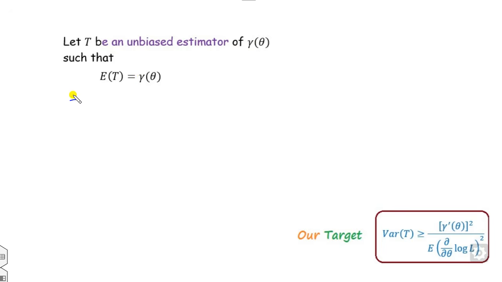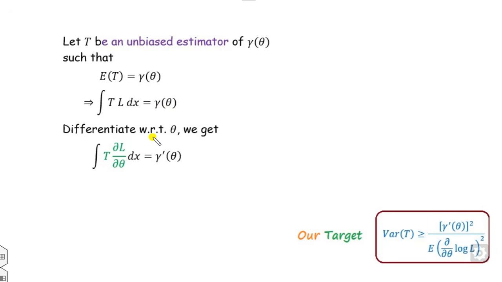Now I can apply the definition of E of t here. What is the expected value of T? Again, the same rule I have applied, x into f of x, but here this is a t, so it is a L here. Now I need the derivative, so you can take the derivative of this with respect to theta. The left hand side is gamma dash, and here is nothing but this.